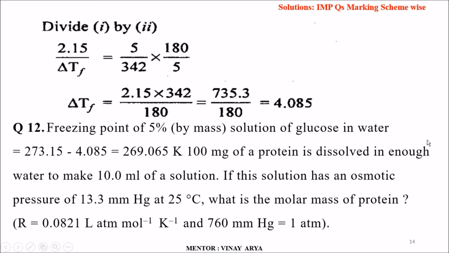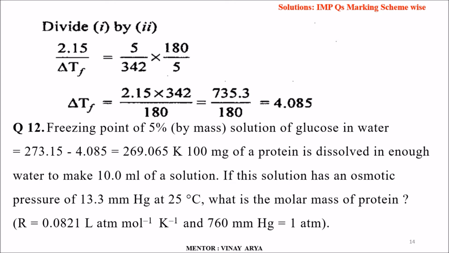Now, dividing equation 1 by equation 2, which we have taken in the last slide, 2.15 upon delta TF is equal to 5 into 342 into 180 upon 5, or on simplification, delta TF is equal to 2.15 into 342 upon 180, which is 735.3 upon 180, equal to 4.085, which was the desired answer for this numerical. Freezing point of the 5% by mass solution of glucose in water is 273.15 minus 4.085, which is equal to 269.065 Kelvin.